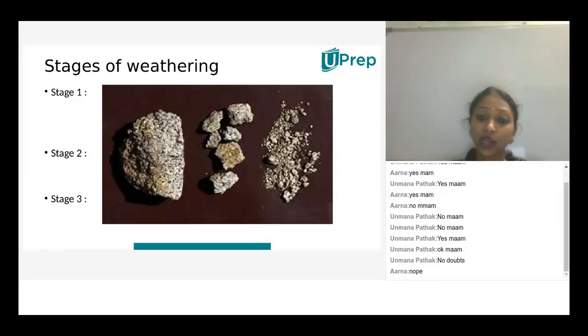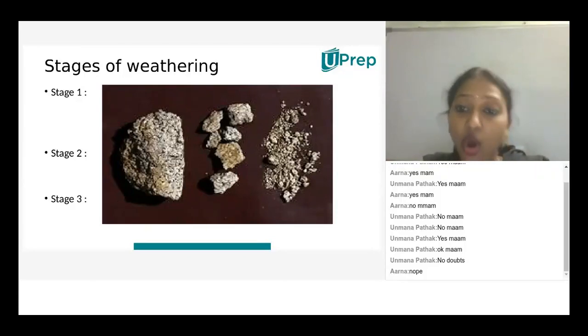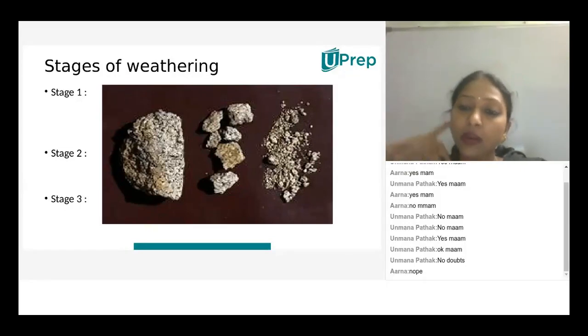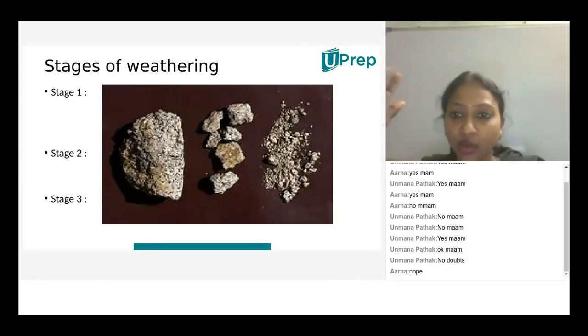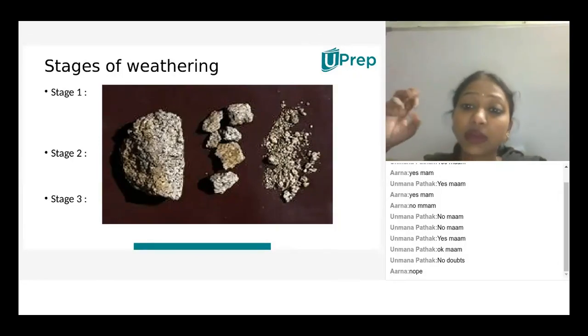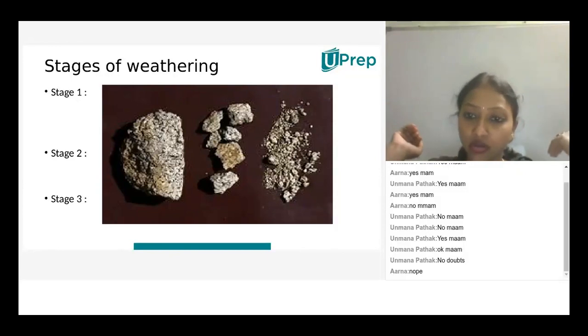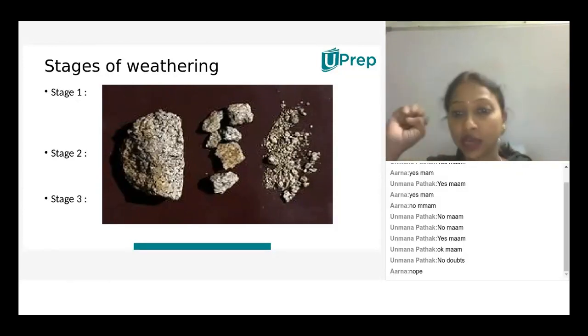So stage 1 is nothing but huge pieces of parent rock beginning to break at the surface due to weathering, which can be both physical or chemical. Whether it is physical weathering or chemical weathering, the big rock starts breaking into smaller pieces. That is the first stage. We won't think about the formation of soil at stage 1 only. Stage 1 is a big rock broken down into simpler particles or smaller pieces of rock. It can undergo both physical and chemical processes.